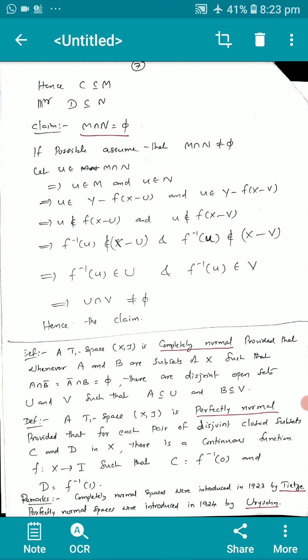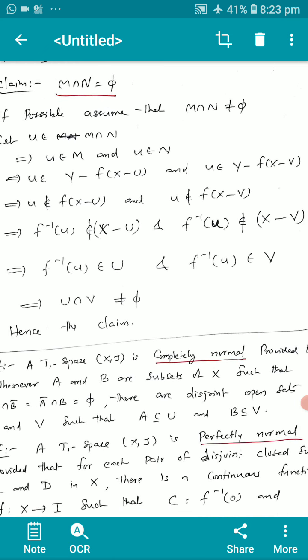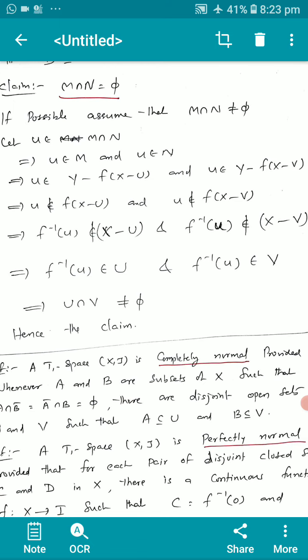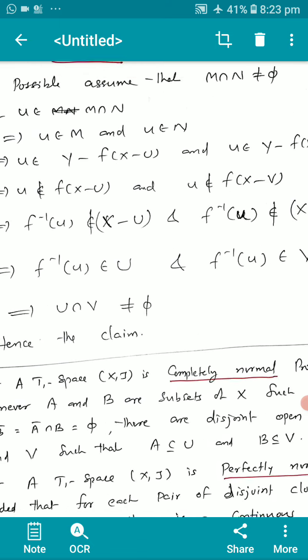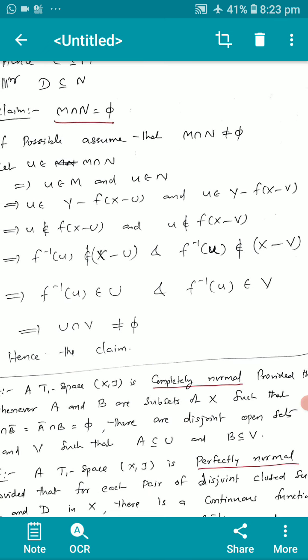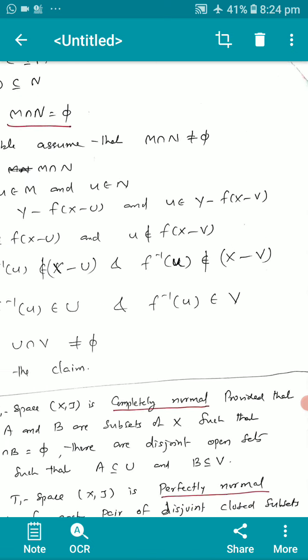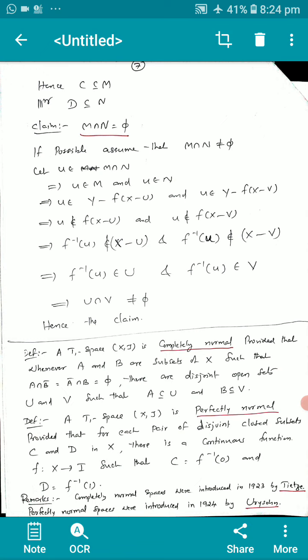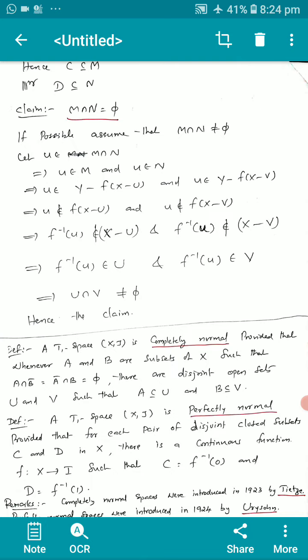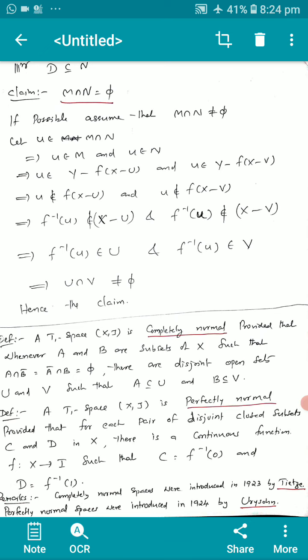That is, take an element y in M intersection N. This implies y is in M and y is in N. That is, y is an element of Y minus f of X minus U and y is an element of Y minus f of X minus V. This implies y is not an element of f of X minus U and y is not an element of f of X minus V, which implies f inverse y is not an element of X minus U and f inverse y is not an element of X minus V, which implies f inverse y is an element of U and f inverse y is an element of V. This implies U intersection V is not equal to phi. Hence the claim.